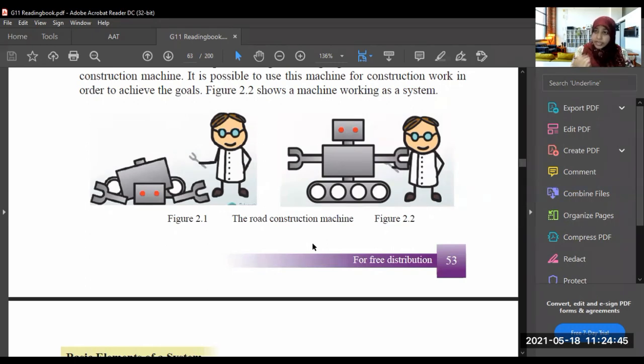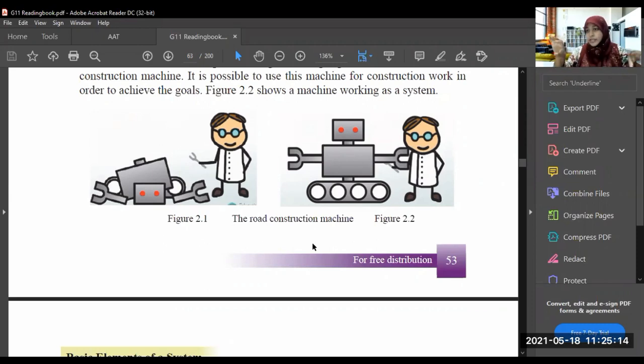So the ATM takes the card, okay, and then you input the password of the card, right? So it processes inside the ATM. Then you enter the amount. If you want to withdraw money, you enter the amount to the system, and then the system processes inside and gives you the output, the money. So that is a system.